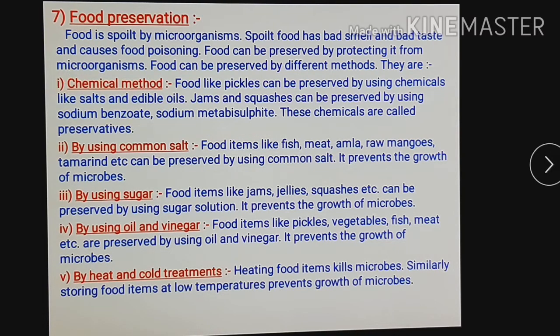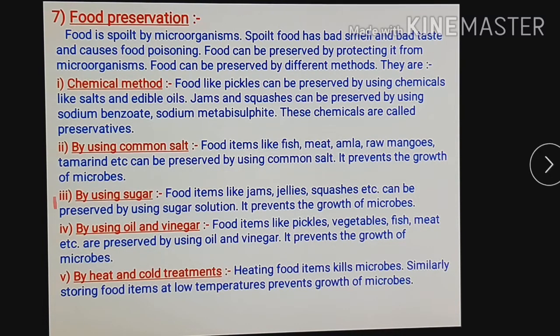Next point is by using common salt. Common salt can be used to preserve different food items, which are fish, meat, amla, raw mangoes, tamarind. It prevents the growth of microorganisms. So how does the salt help? When we add salt to tamarind, the tamarind can be preserved for 1 year because the salt stops the growth of microorganisms. So the microorganisms will not grow and the food will not spoil. In the case of fish, meat, amla and raw mango, the same salt will work.